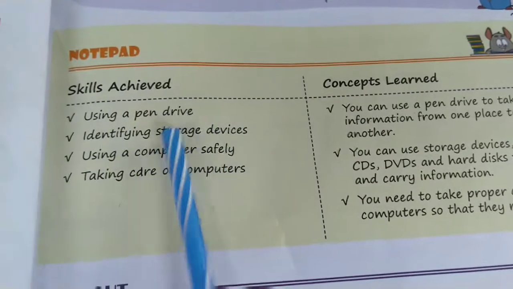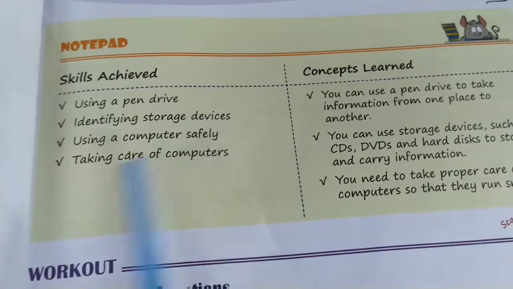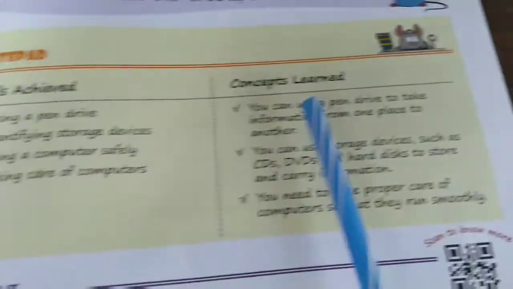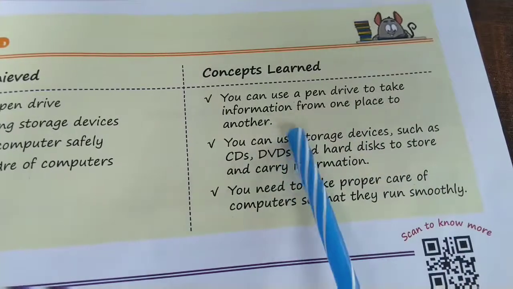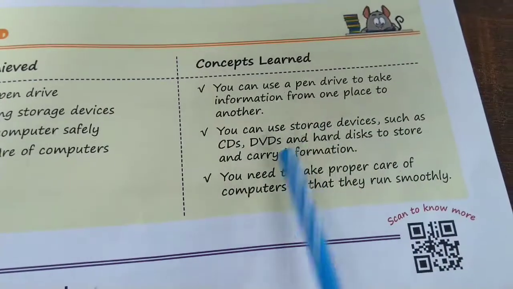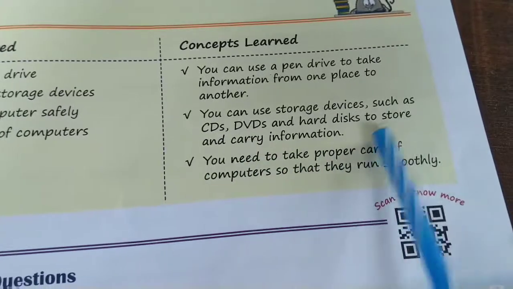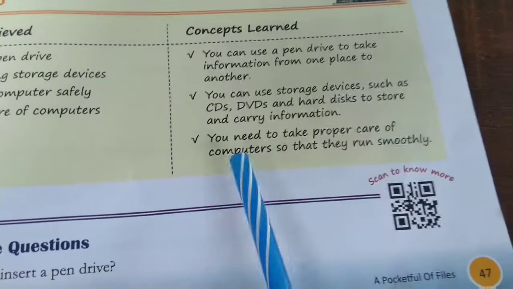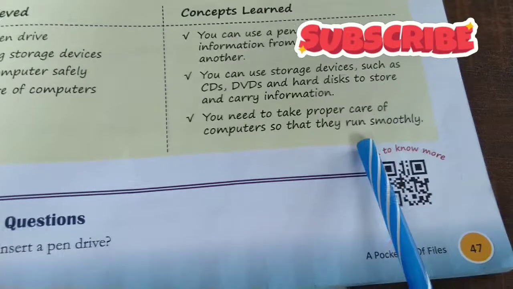Skills achieved: using a pen drive, identifying storage devices, using a computer safely, taking care of computers. Concepts learned: you can use a pen drive to take information from one place to another. You can use storage devices such as CDs, DVDs and hard disks to store and carry information. You need to take proper care of your computers so that they run smoothly.